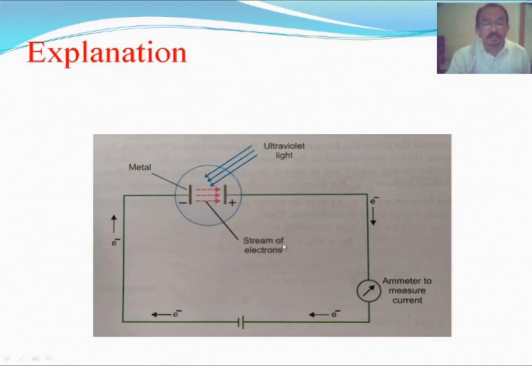Now, to study the photoelectric effect, the experiment is carried out with three different variables. First, radiation or light of different frequencies is used. Second, light or radiation of different intensities is used.